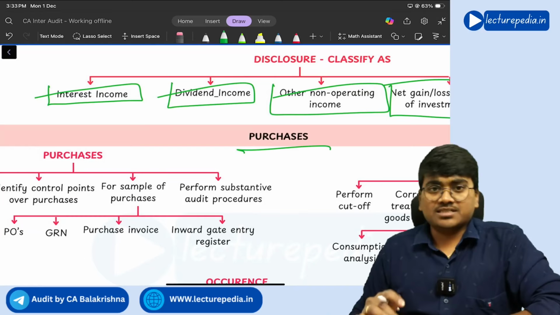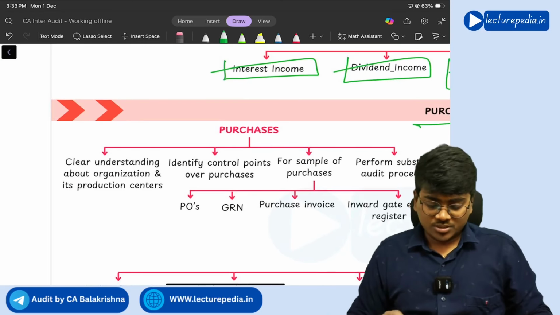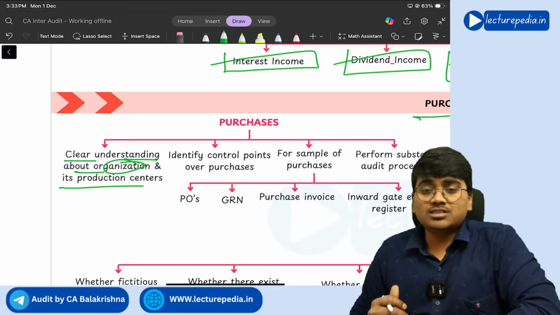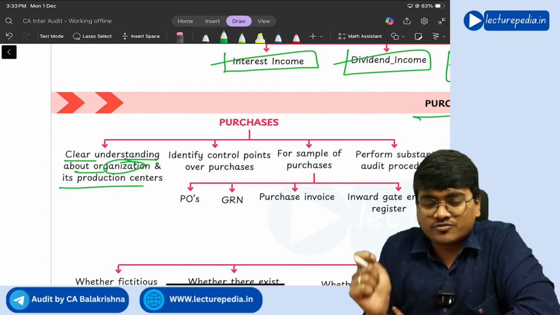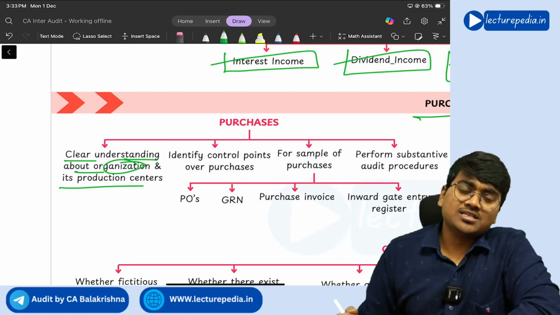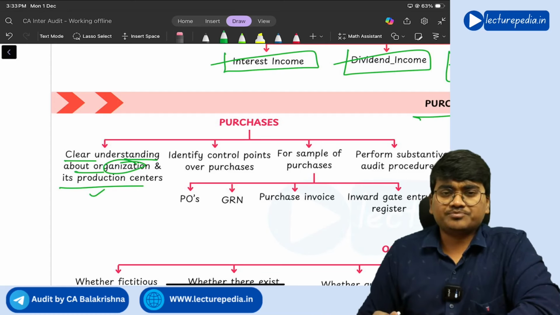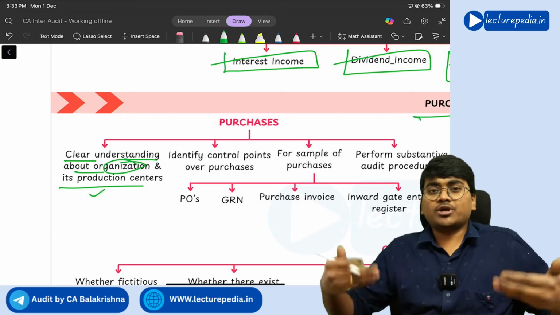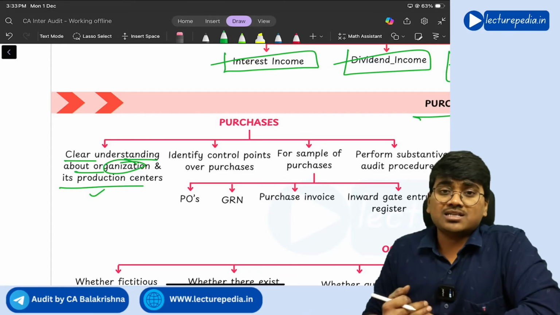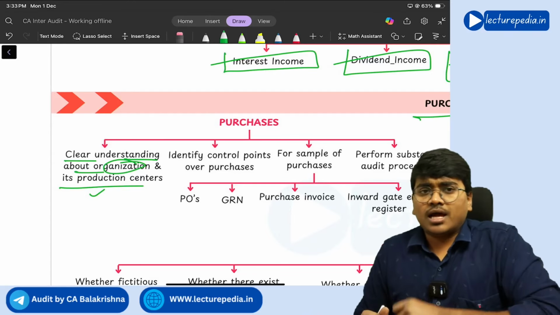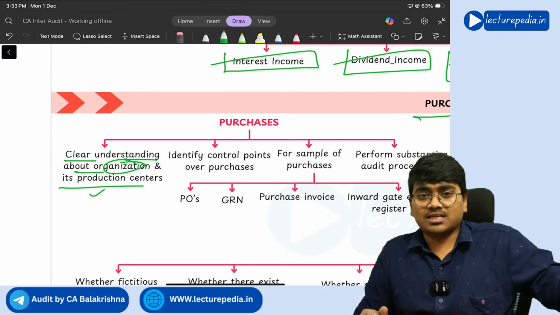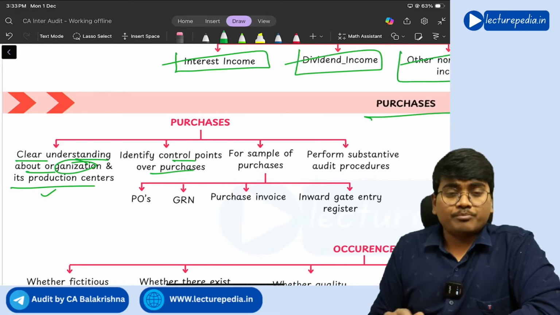Next, purchases. With respect to purchases, the auditor needs to obtain a clear understanding about the organization and its production centers. Just like in the case of sales, the auditor understood revenue centers, in the case of purchases the auditor needs to understand production centers. So in how many areas the production is happening, from which areas the goods are being produced, you need to understand all those production centers. And there should be proper controls over the purchases. Just like we have seen controls over the sales areas, there should also be proper controls over the purchases.